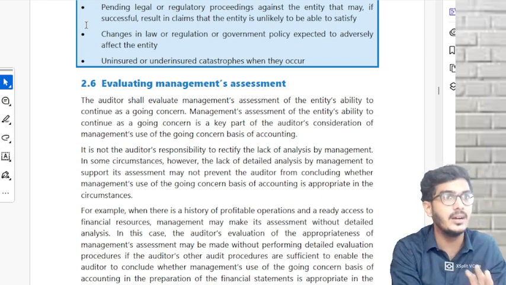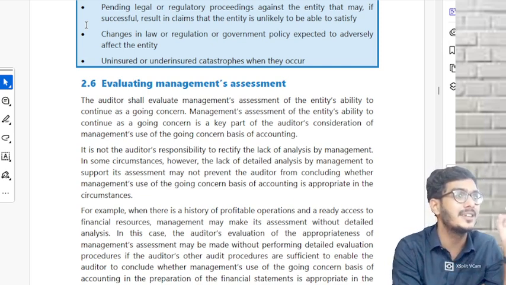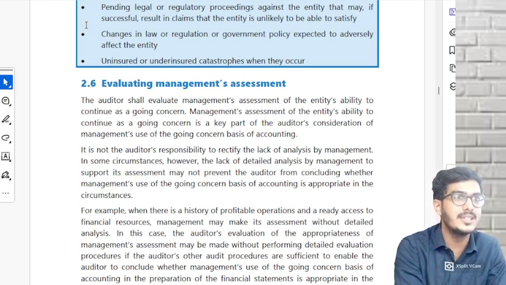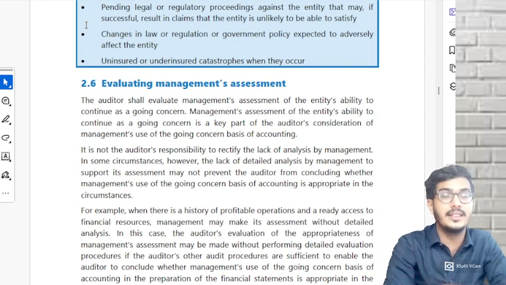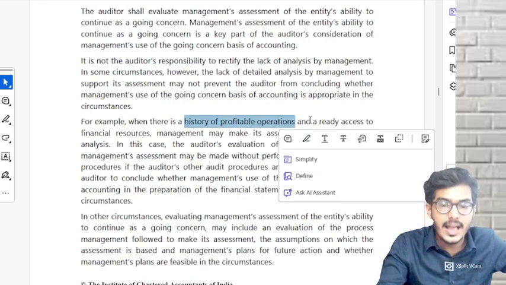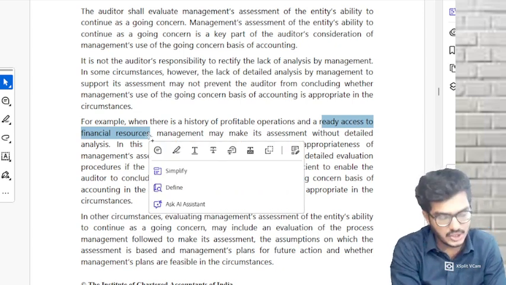We will accept the lack of analysis made by the management only when the company is beautiful. What is the meaning of beautiful? When the company has a history of profitable operations and ready access to financial resources.